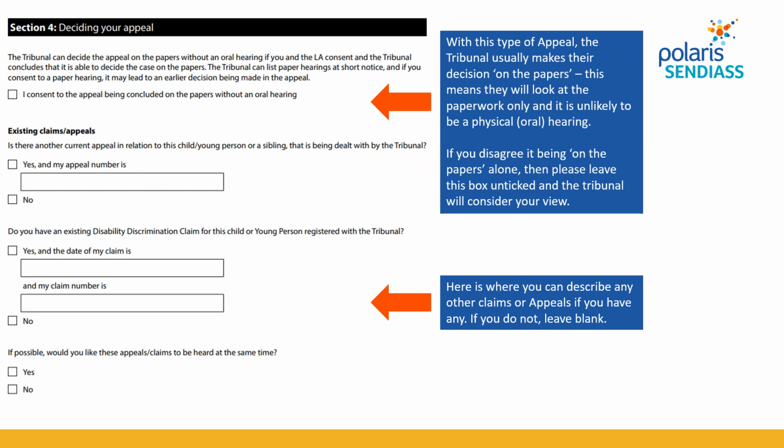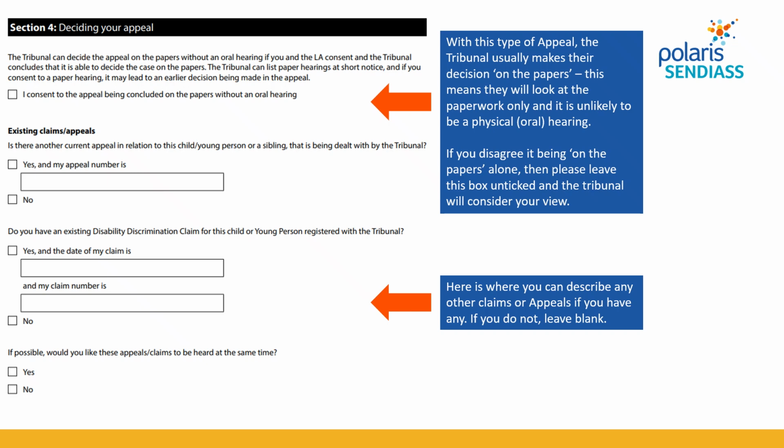With this type of appeal, the tribunal usually makes their decision on the papers, which means based on this form and any supporting evidence that you submit. Typically, there are not verbal face-to-face hearings for these types of appeals. If you disagree for any reason with your appeal being considered only on the papers, you need to explain why and attach an extra document to explain why that is.